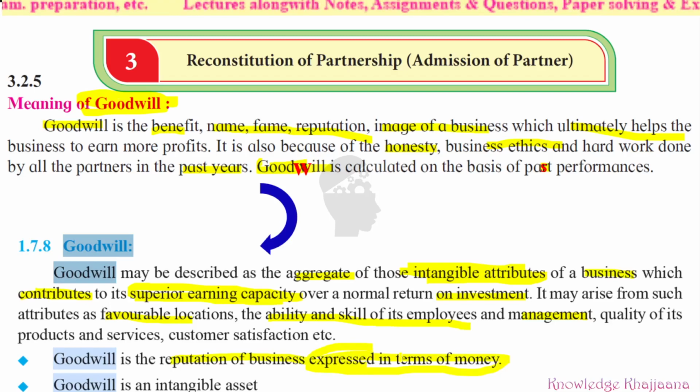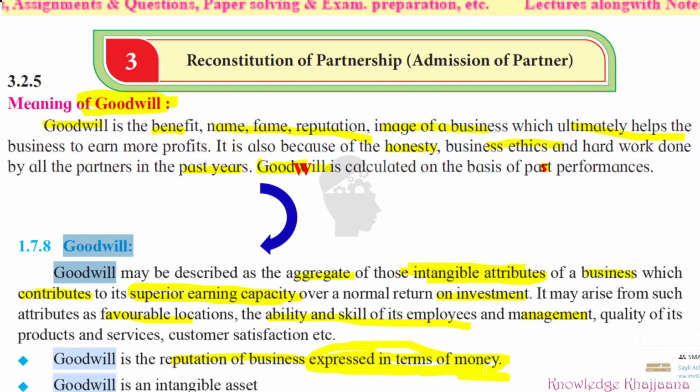Though it is name and fame, though it is reputation, though it is the image of business, it has value which can be expressed in terms of money. So goodwill is an intangible asset. All this you have already learned in standard 11. That's why I have shown this back arrow.